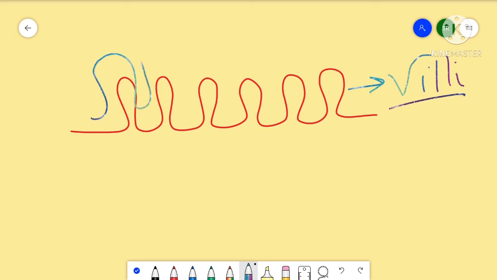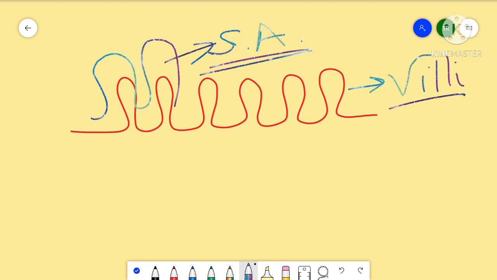Since these are curved, curvature increases the surface area. With increasing surface area there will be more surface, and if there is more surface, there will be more absorption. So absorption increases inside the small intestine. Similarly, when the food enters the large intestine, some amount of water is again absorbed by the walls of the large intestine. Ultimately, the undigested food exits the body through the anus. So this is all about the process of digestion.